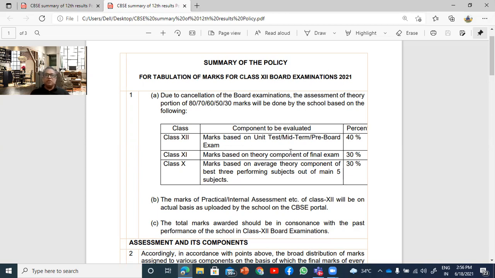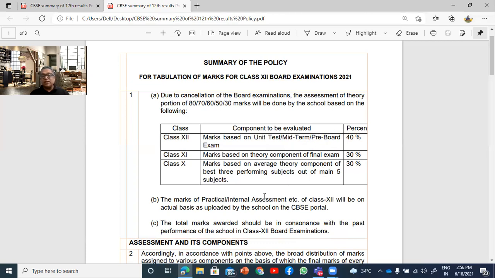So your committee, the internal committee that is being formed, can decide which examination should be taken. Should it be only the pre-board examination? Should it be the half-yearly examination? Should it be a combination? All that the board is saying is that you can decide. Okay, so it will be the 40%. So this is how this gets added up to 100.